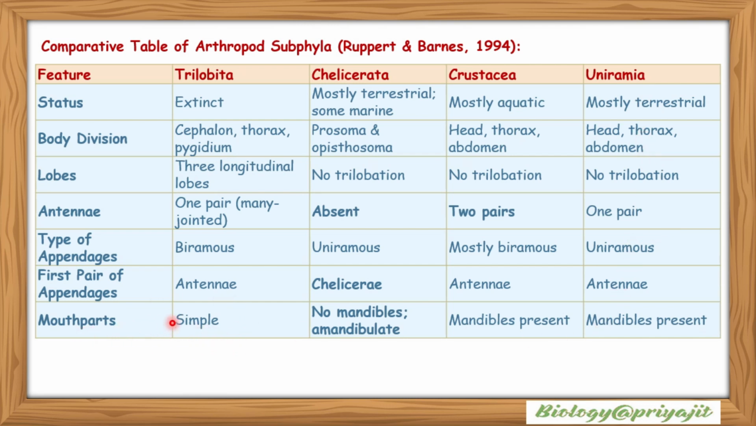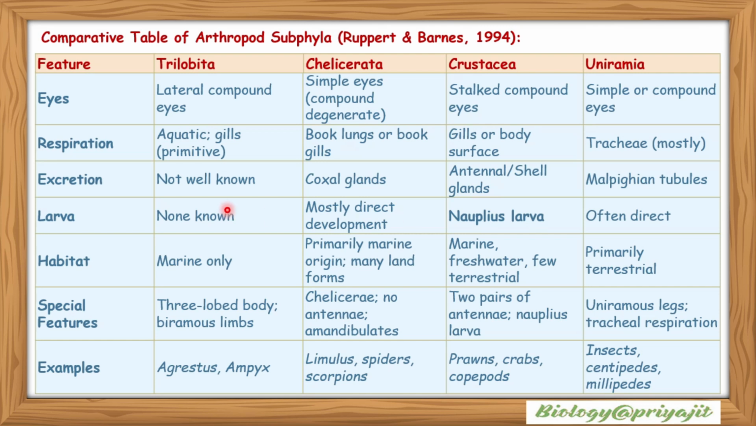Trilobita has simple mouth parts. Chelicerata has no mandibles, so they are called amandibulate. In Crustacea, mandibles are present. In Uniramia, mandibles are also present. Eyes: Trilobita has lateral compound eyes. Chelicerata has simple eyes, and the compound eyes are degenerate. Crustacea have stalked compound eyes. Uniramia have simple or compound eyes.